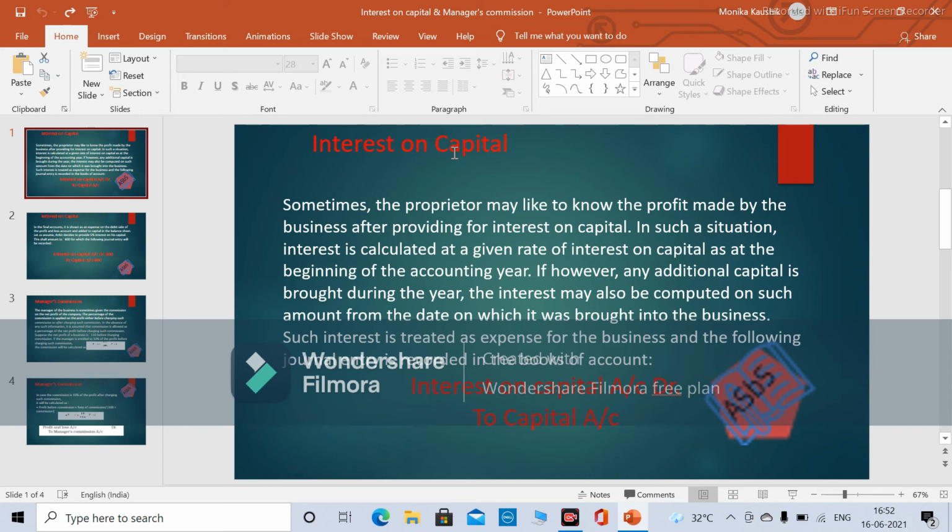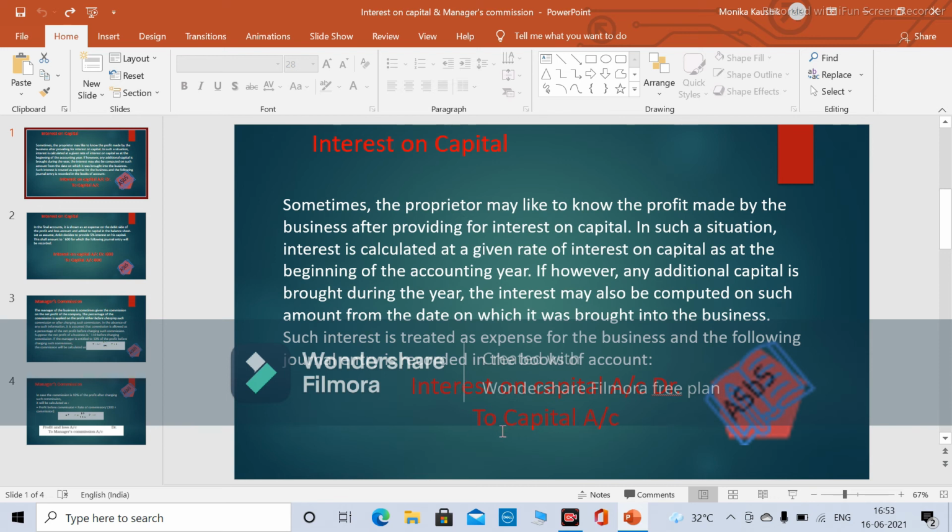Capital is something which would be coming on the liability side. And in case drawings are there, it means the proprietor is withdrawing something for personal use, so in that case we do deduct it. From the business perspective, we need to reduce it. So both transactions would be opposite.